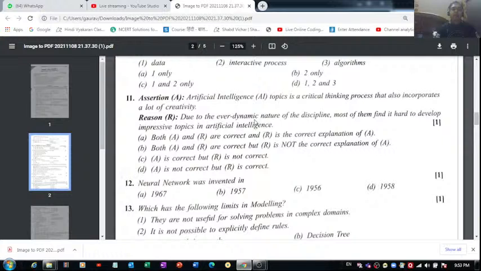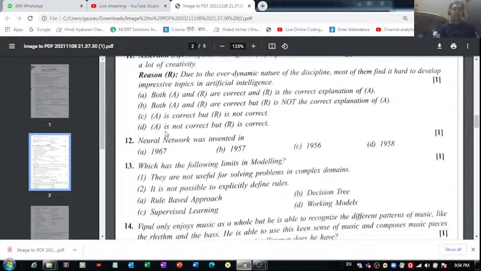Due to the ever dynamic nature of the discipline, most of them find it hard to develop impressive topics in artificial intelligence. So, what do you think is the correct answer of this one? I think it should be option A. Why? Because the assertion is correct, the reason is also correct, and R is the correct explanation of A. So question number 11, you can mark option A.